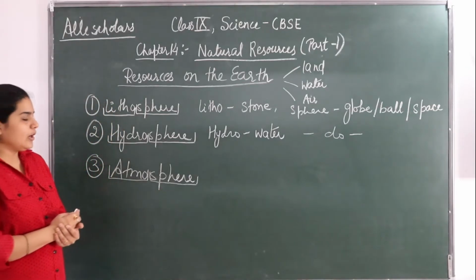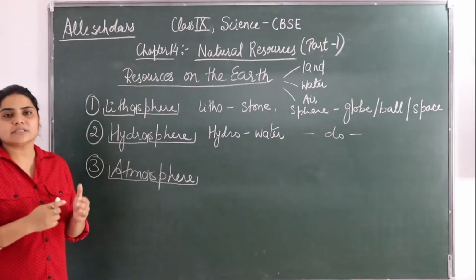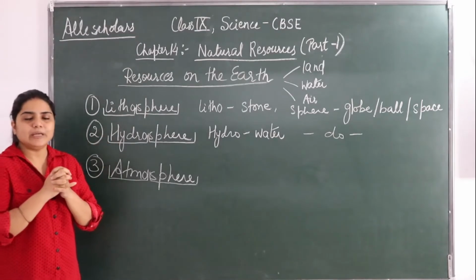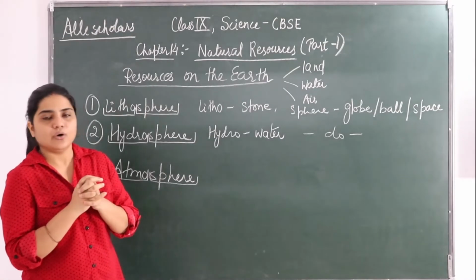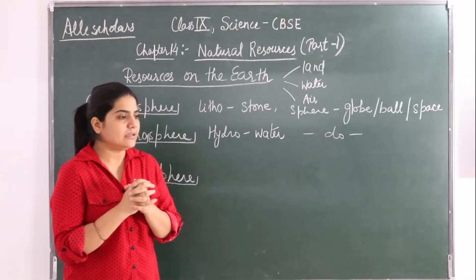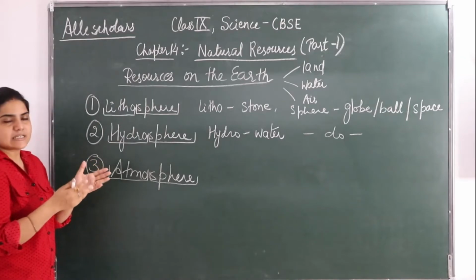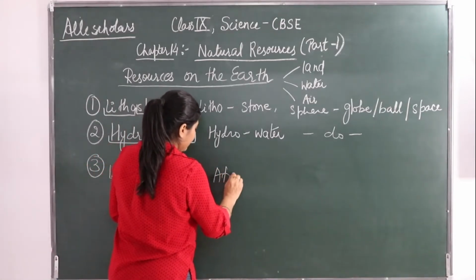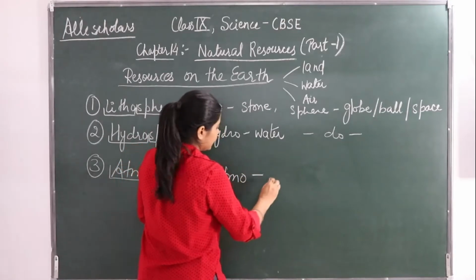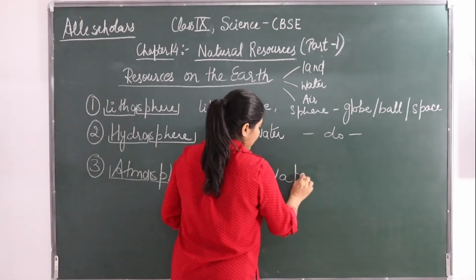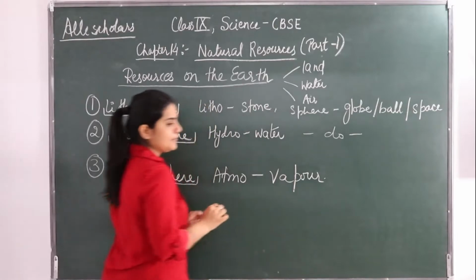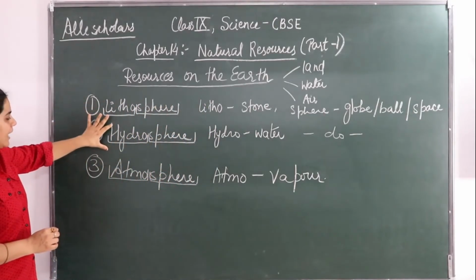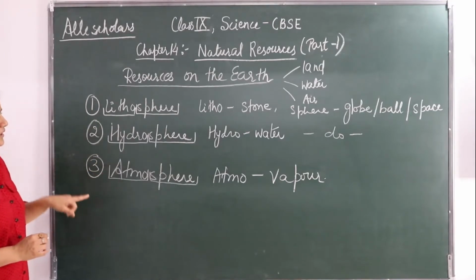Atmos is again an ancient Greek word which means vapor, and sphere means again a ball. So the resources of the earth are lithosphere, hydrosphere and atmosphere.